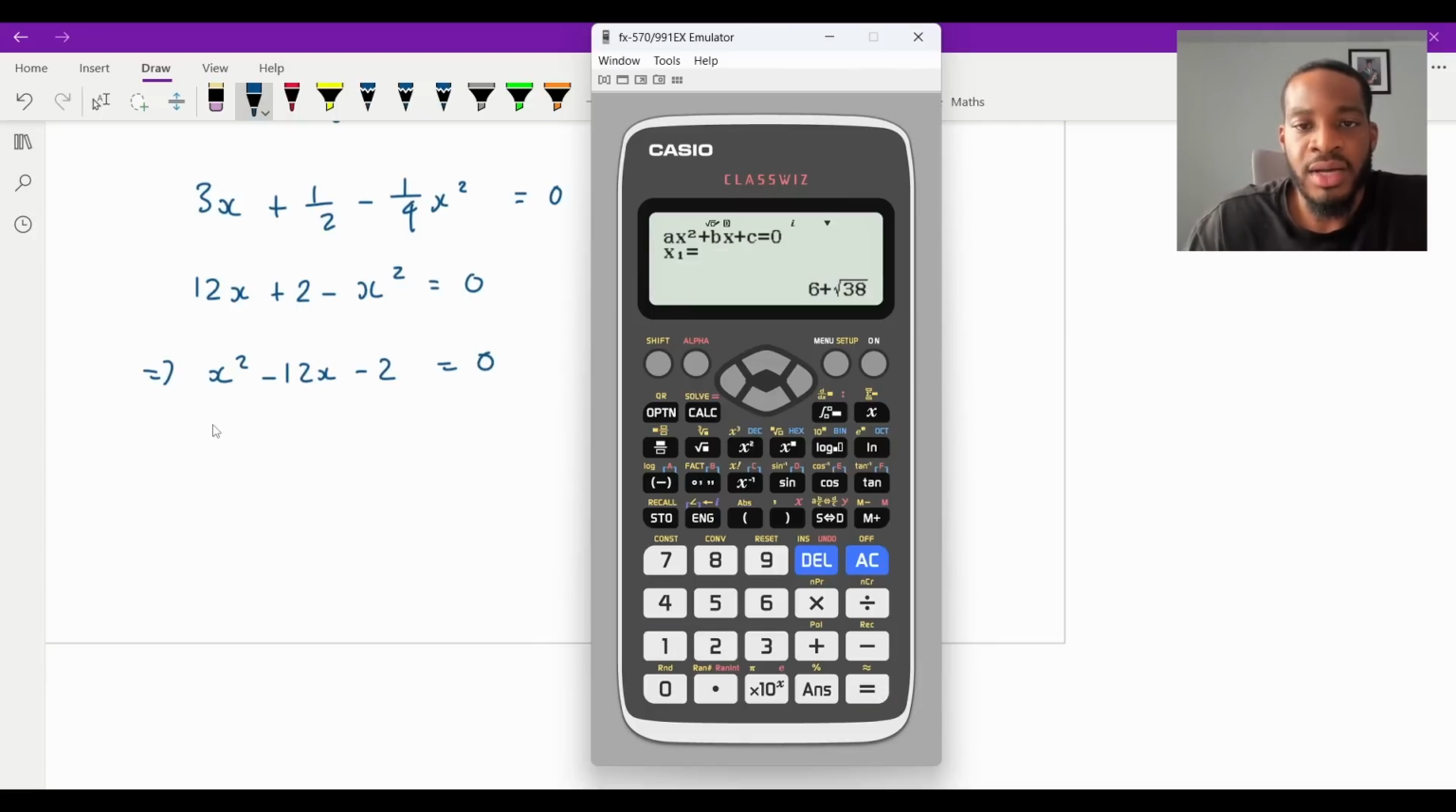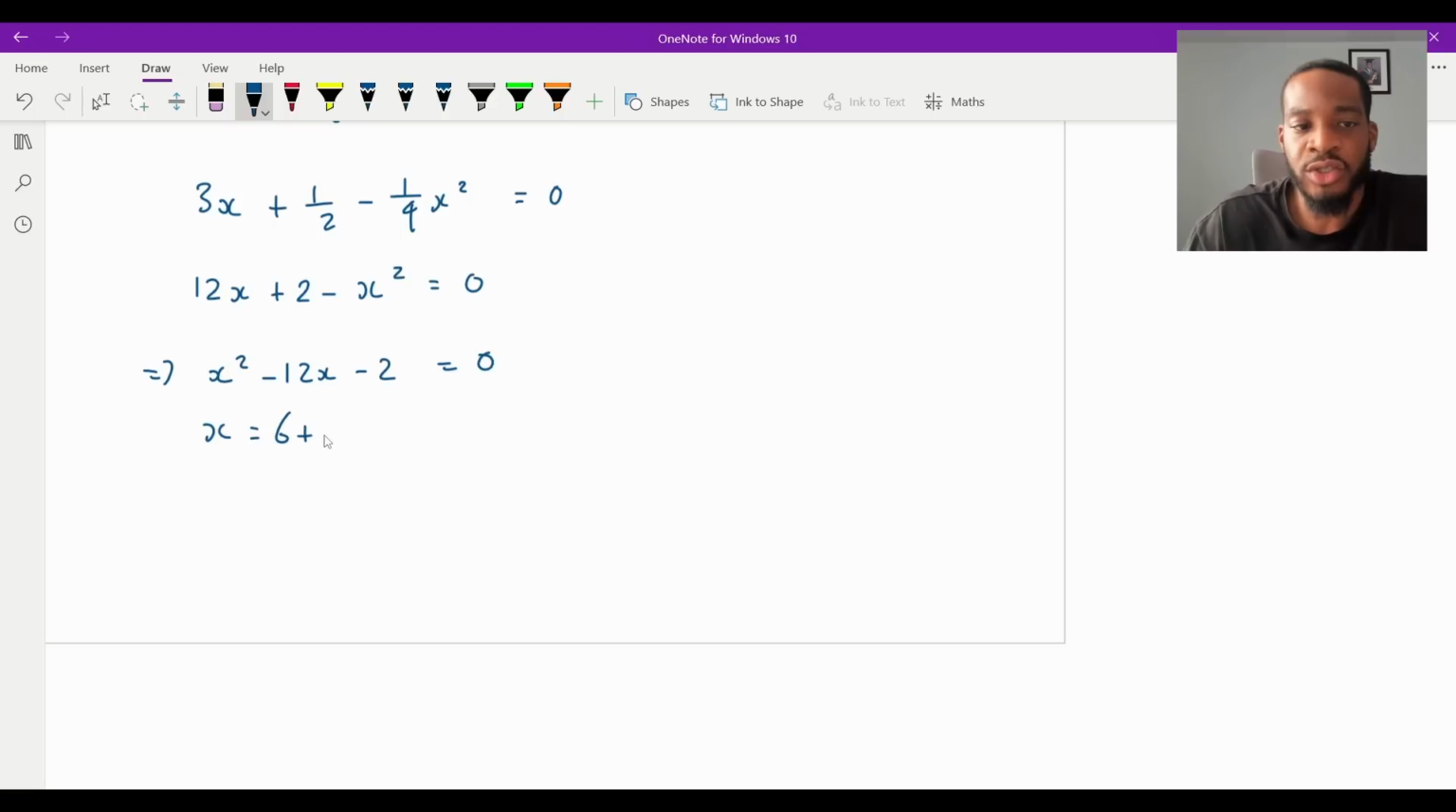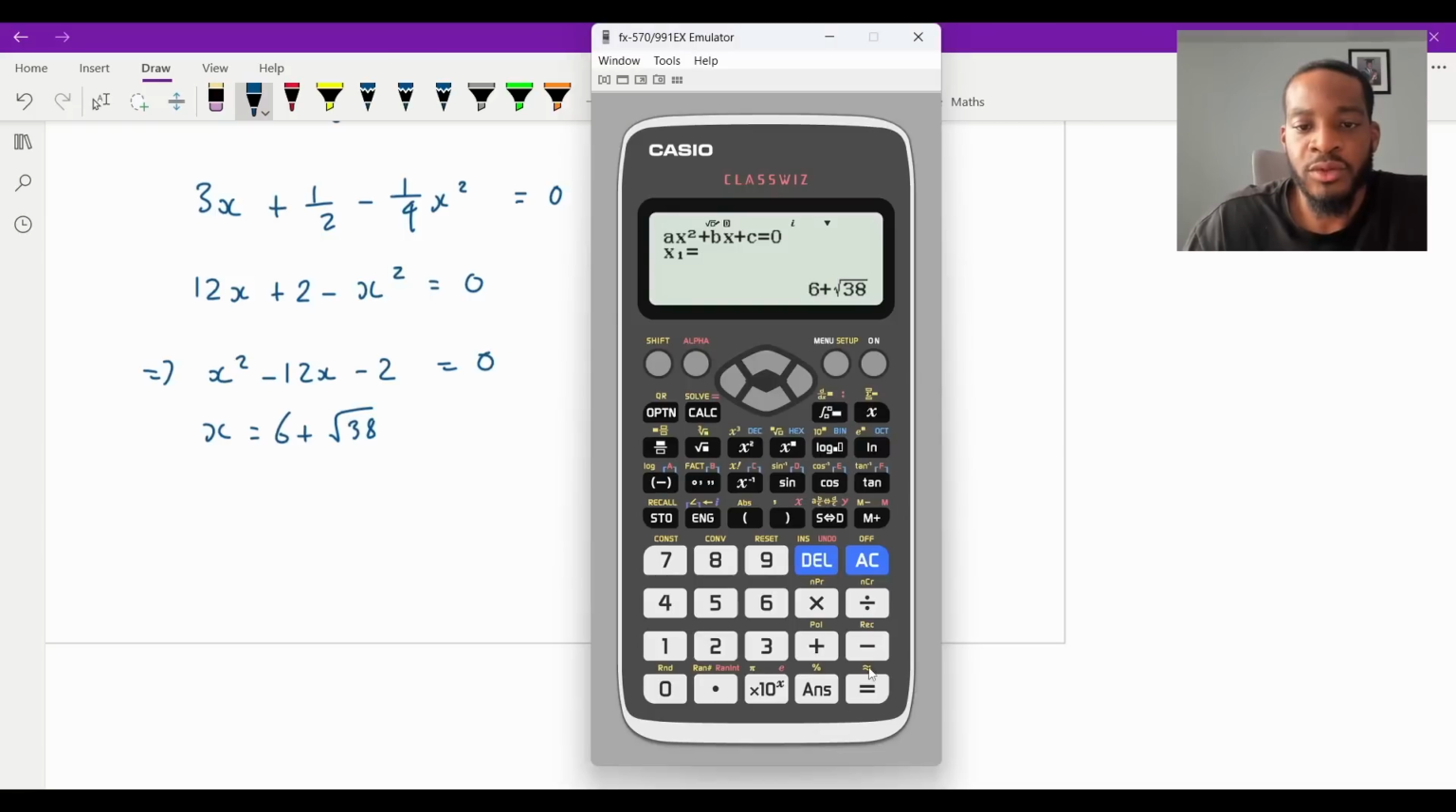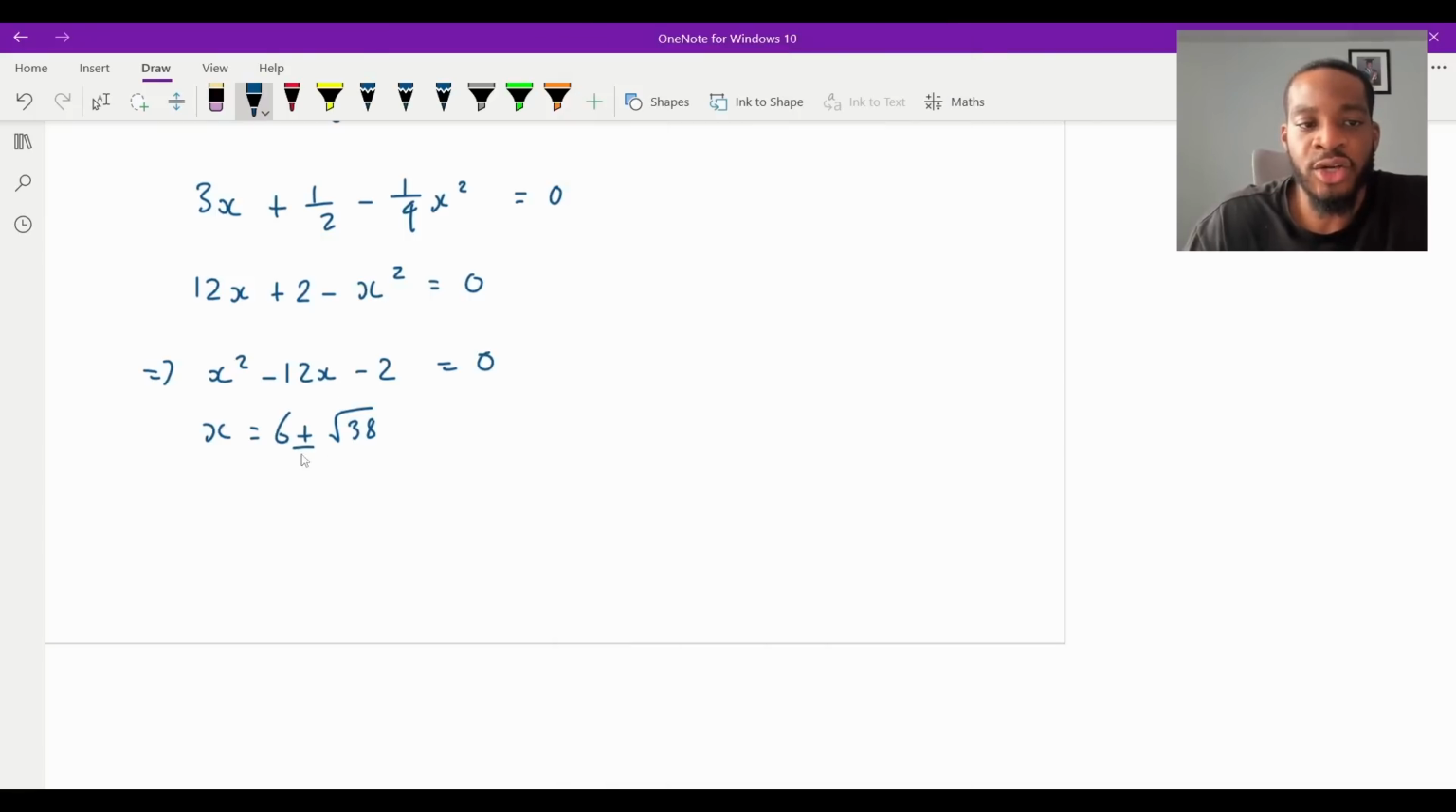So I get x, which is beta, 6 plus root 38, and the other one's going to be minus, isn't it? Obviously. So yeah, we get plus or minus. Now remember, x is equal to beta, isn't it? Because beta is the value of the stationary point, which is what we're solving. So beta, essentially, is equal to either this one or that one.